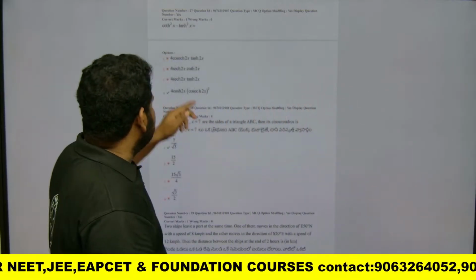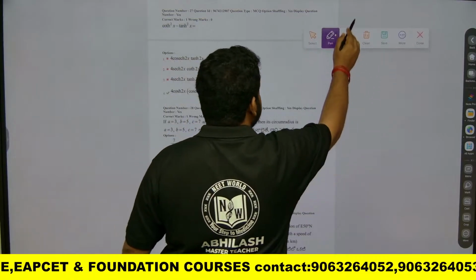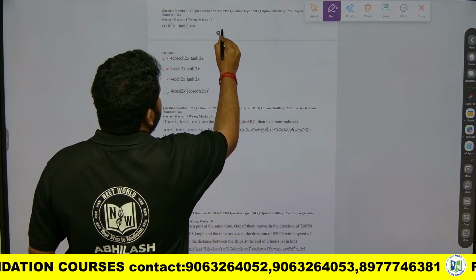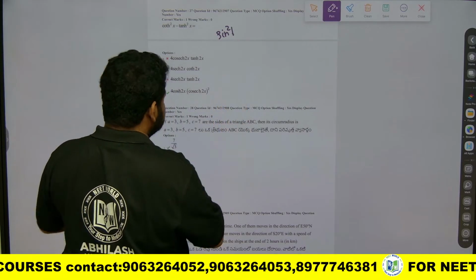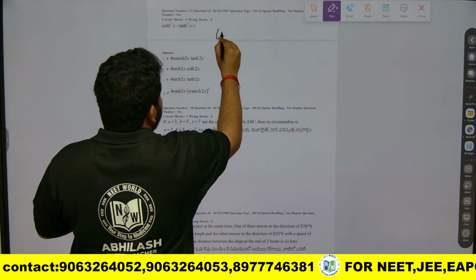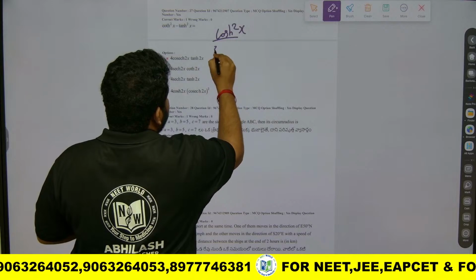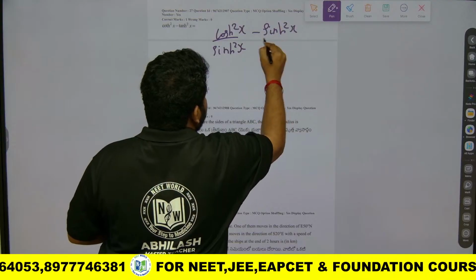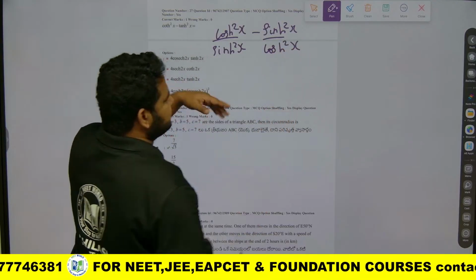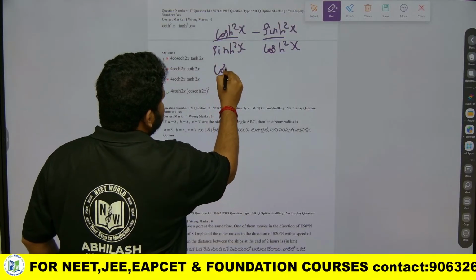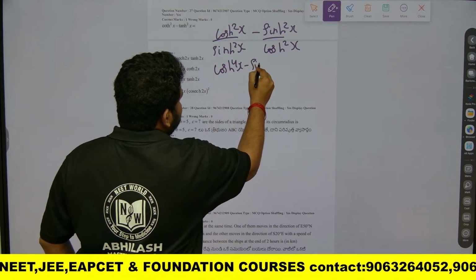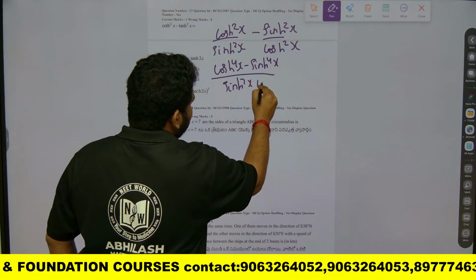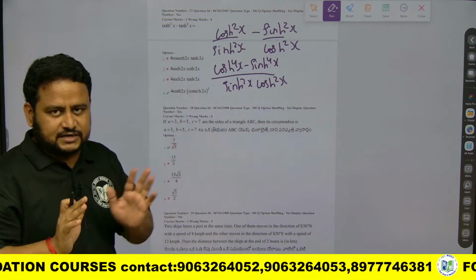One thing you must understand is that if I convert cot and tan in terms of sin and cos, it will become cosh square x by sinh square x minus sinh square x by cosh square x. If I take the LCM, it will become cosh to the power of 4x minus sinh to the power of 4x, divided by sinh square x into cosh square x.